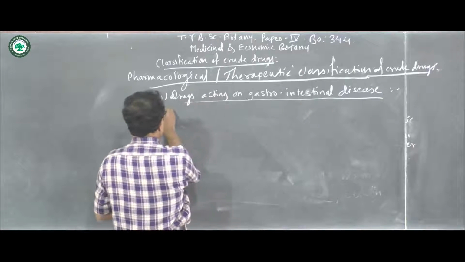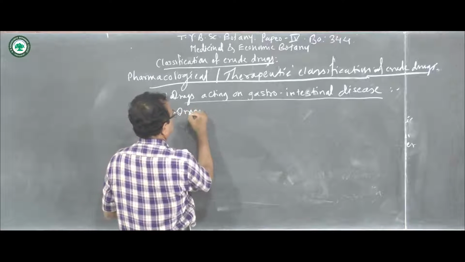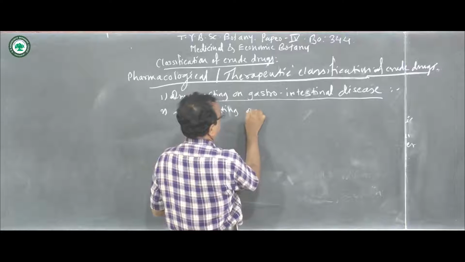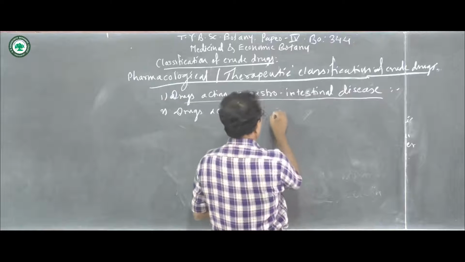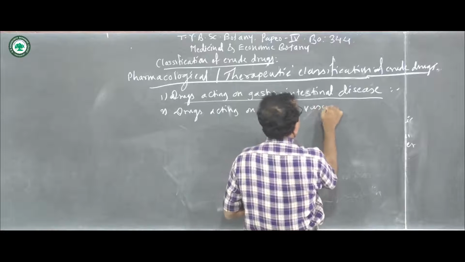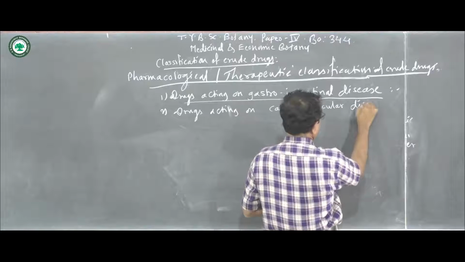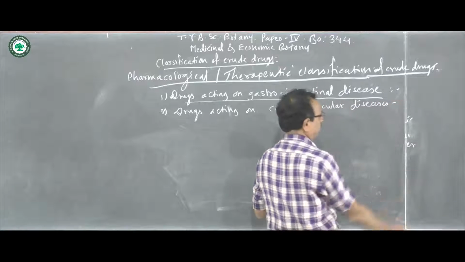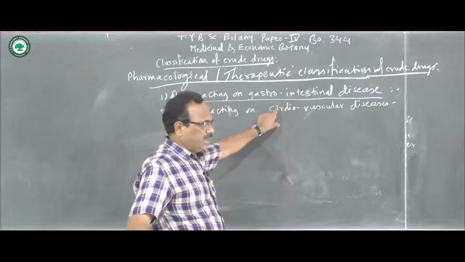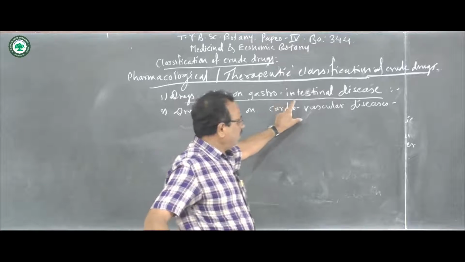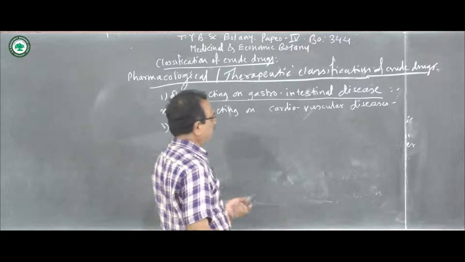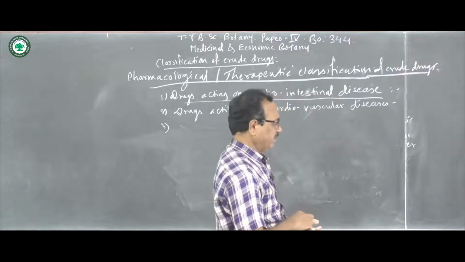Then another title, that is drugs acting on the cardiovascular diseases. So many drugs are used for cardiac disease or for heart diseases. All such type of drugs are placed under the cardiovascular diseases.